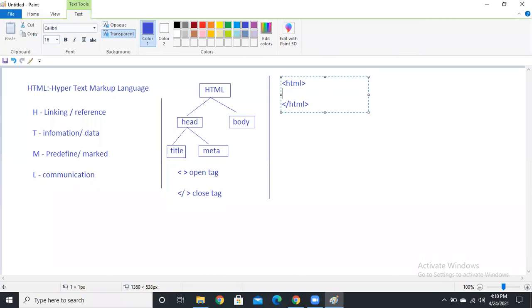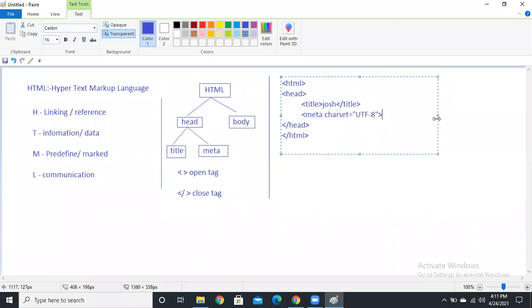HTML is the root element. Next, what we need is a head, and inside the head we have a title. Next we have a meta tag. It's UTF, Unicode Transformation Format. Simply, meta is going to represent the character set. Okay, we'll discuss it later, just remember. It's the character set, so we can understand every character. So we just use UTF-8, the latest one, Unicode Transformation Format.